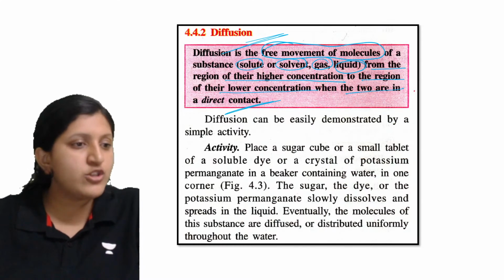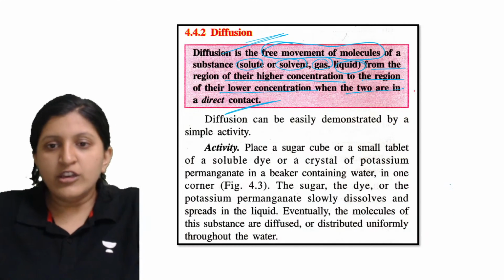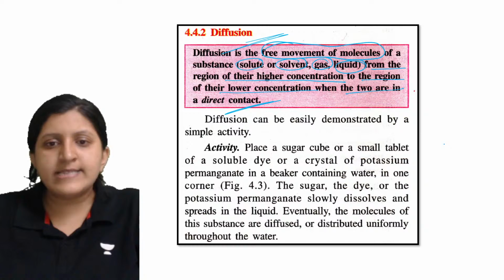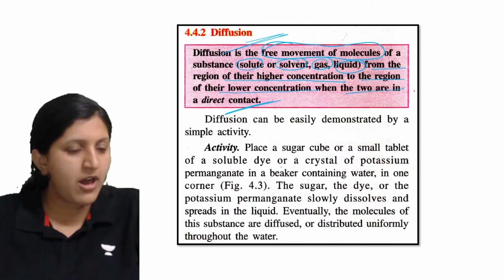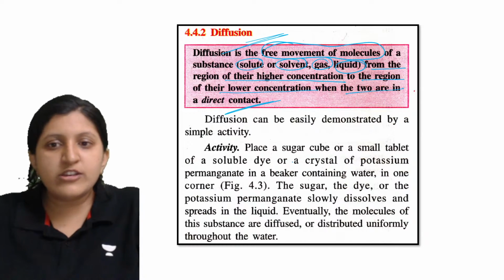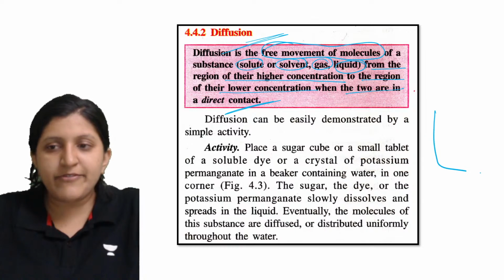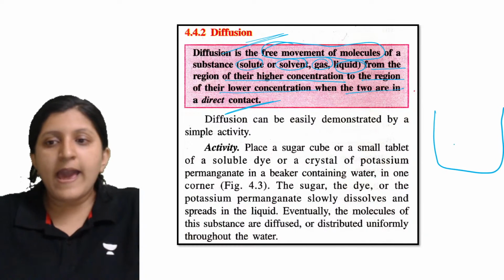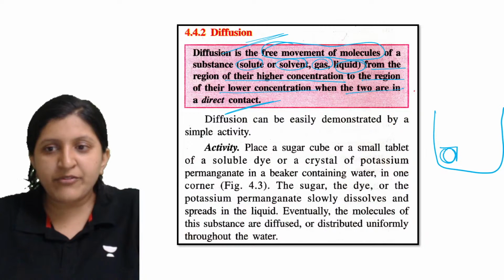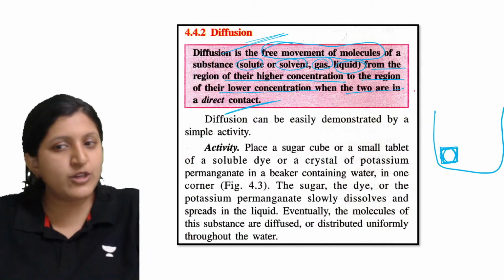are in direct contact. So in that case, let's say here they have mentioned an activity. A sugar cube is kept. So let's say we are taking a beaker, and here we are keeping a sugar cube. If you have visited any places, you can find bigger sugar cubes. Okay.